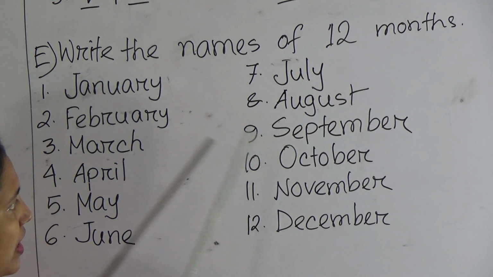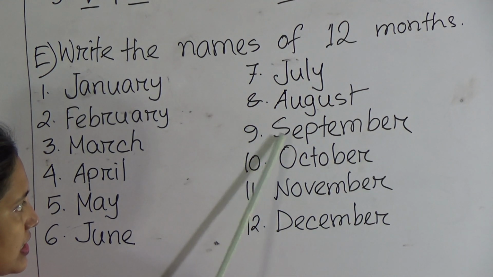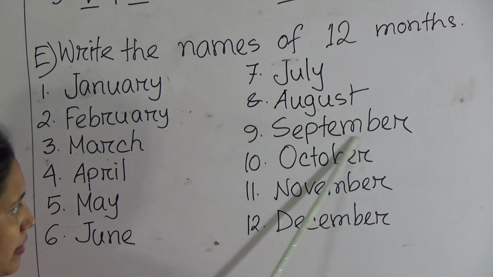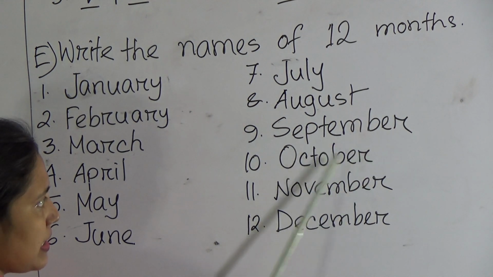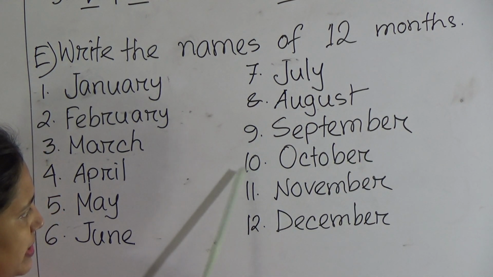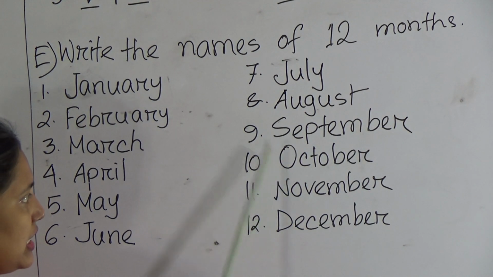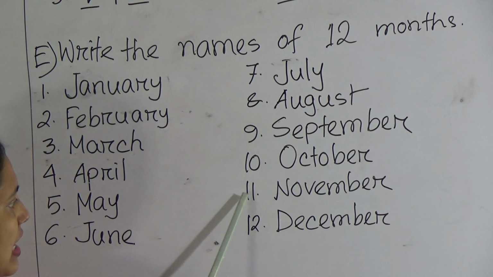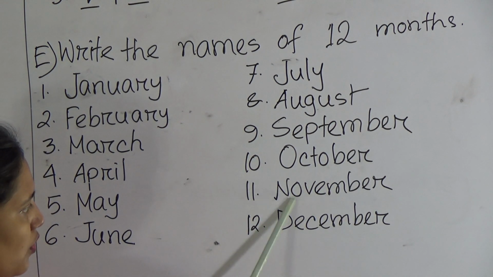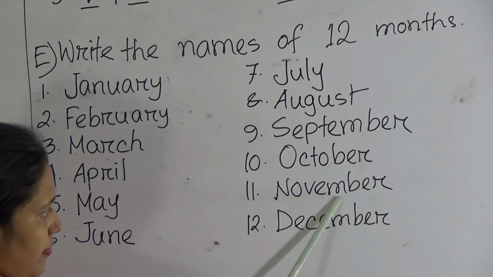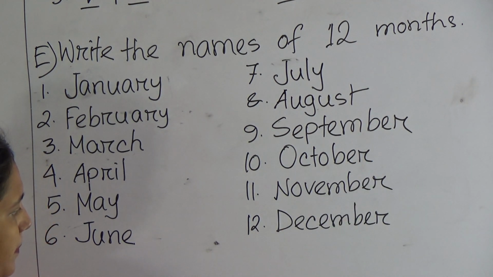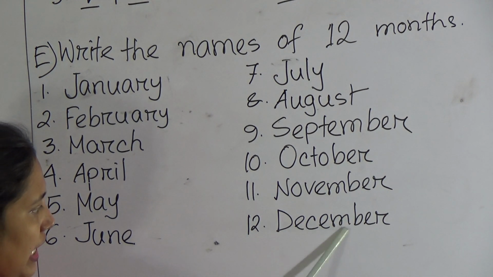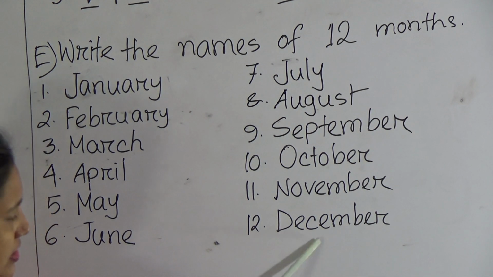Number 9, September, S-E-P, Sep, T-E-M, Tem, Septem, B-E-R, Ber, September. Number 10 is October, O-C, T-O, Octo, B-E-R, October. Number 11, November, N-O, No, V-E-M, Vem, Novem, B-E-R, November. And number 12 is December, D-E-C-E-M-B-E-R, December. So these are 12 months of the year.